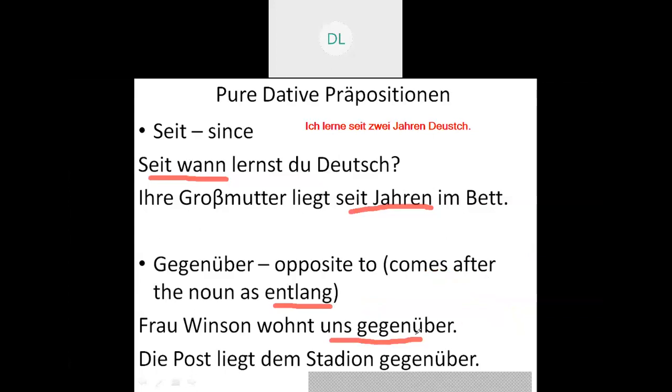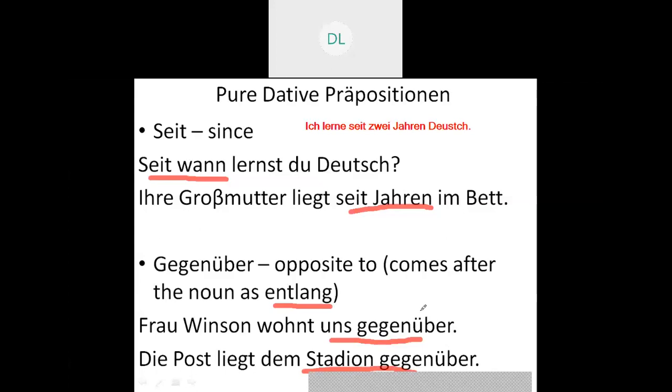On the same grounds: die Post liegt dem Stadion gegenüber. The post lies opposite to the stadium. When I say opposite to the stadium, again I have used gegenüber. So the post is situated just opposite to the stadium. Gegenüber dem Stadion is wrong. It is dem Stadion gegenüber, because gegenüber comes after the noun. So here I come to the end